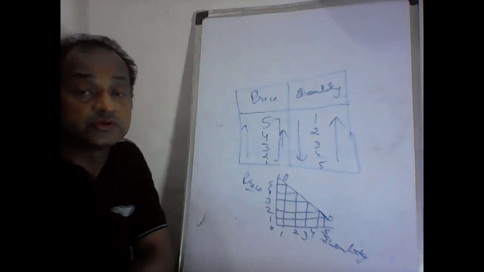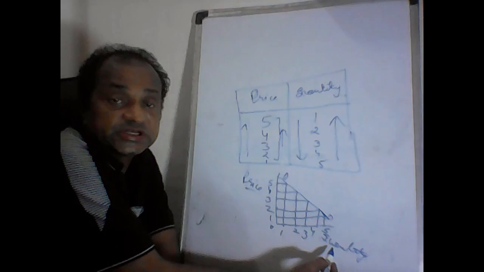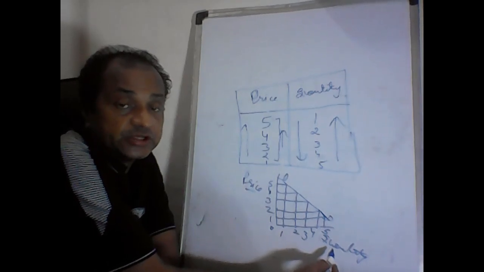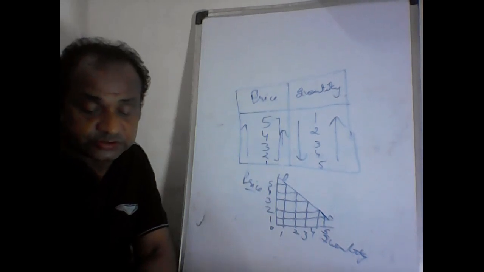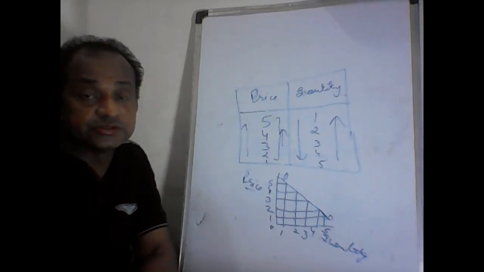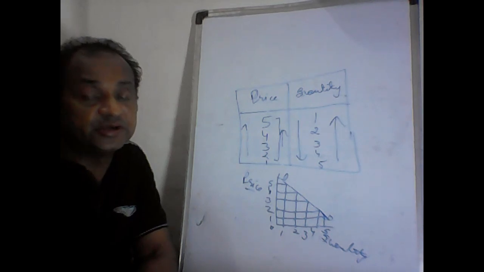So, price of the commodity and quantity demanded are inversely related to each other. You can draw the diagram and make a table as well. Then afterwards, we shall work out the market demand,